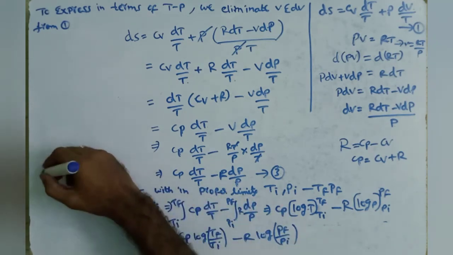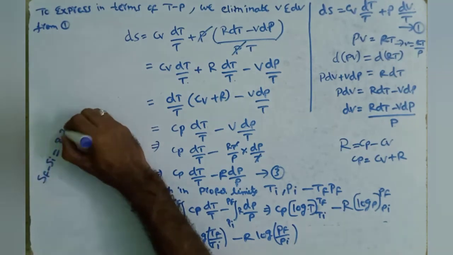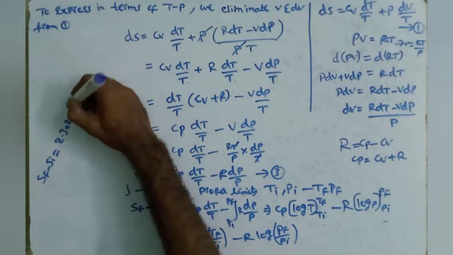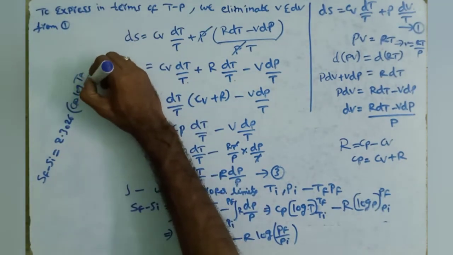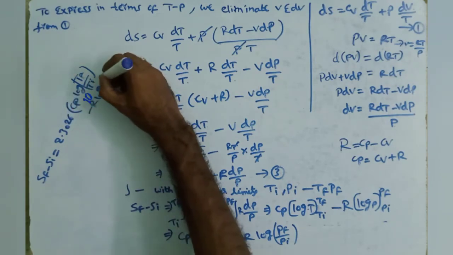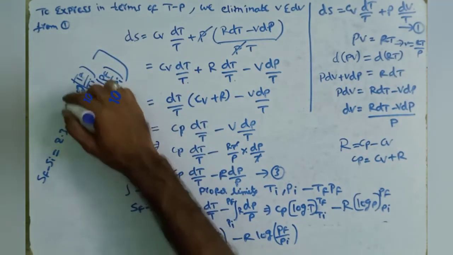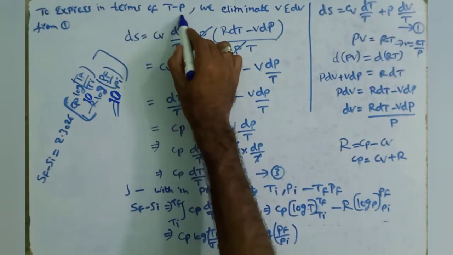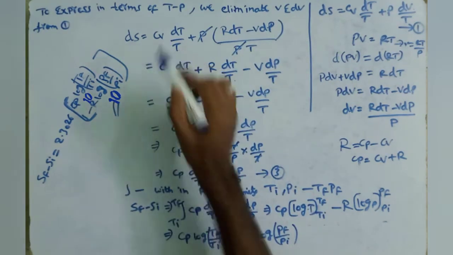For 1 mole of gas, the change in entropy is equal to 2.3026 into Cp log of T final by T initial minus R into log of P final by P initial. This is the equation in terms of temperature and pressure, where we have eliminated the volume terms V and dV and Cv.